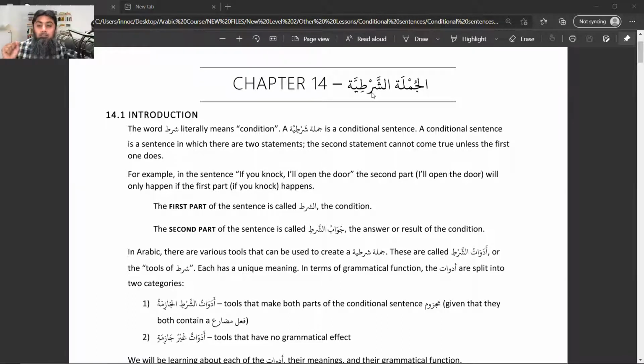And after that, the third and last term is jawabu shart. Basically, jawabu shart is the last part which comes after then. So what comes after if is called shart or fi'lu shart, and what comes after then in the English language, here we call that part jawabu shart. So these are three terminologies.